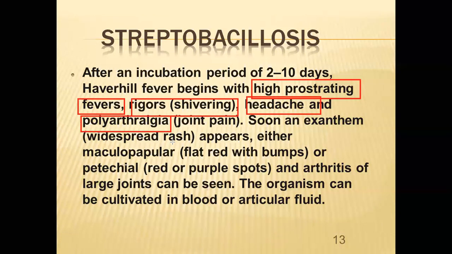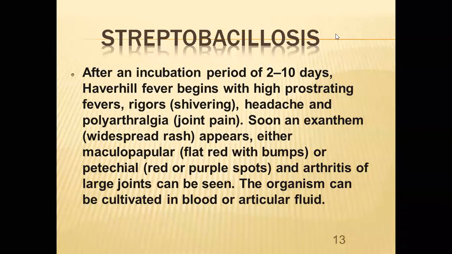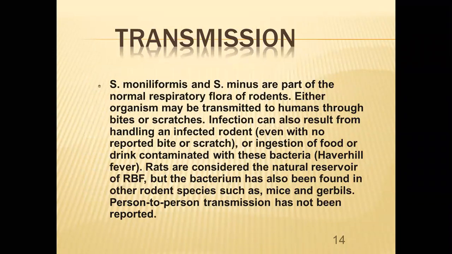Along with that, you can identify the rashes. Then maculopapular, flat red with bumps, or petechial, that is red or purple spots, and arthritis of large joints can be seen. The organism can be cultivated in blood or articular fluid. So this is another sign and symptom particularly of Haverhill fever.